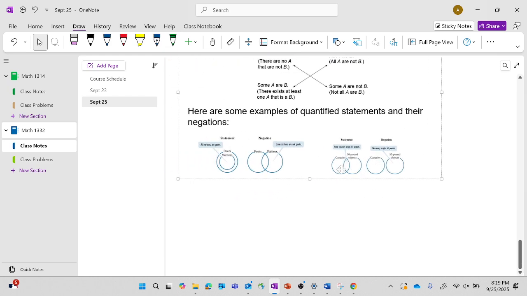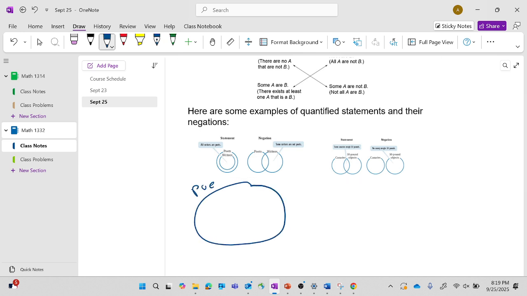So if we have a statement like right here, let's say this is the set of poets, and then we have a smaller set inside of writers, right? If you think about subsets, here we're saying all writers are poets, right? That's true. Every single writer in this red set that I drew, these are all poets, right? All writers are poets. I don't care if it's true or not, but this is kind of what I'm saying here. That's the statement, and that's a true statement.